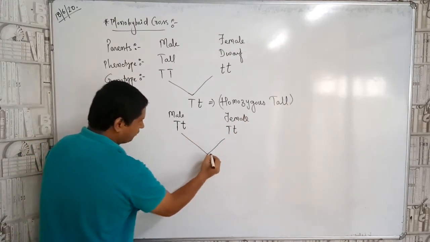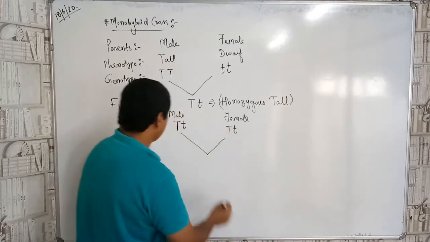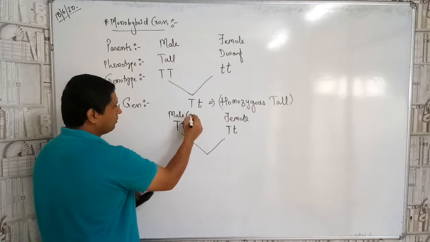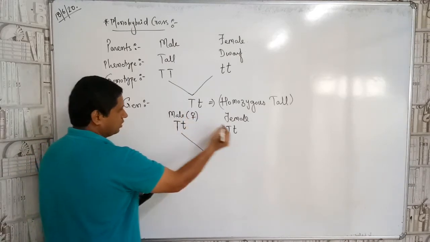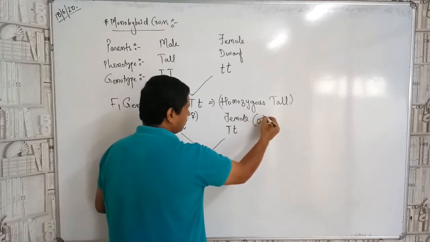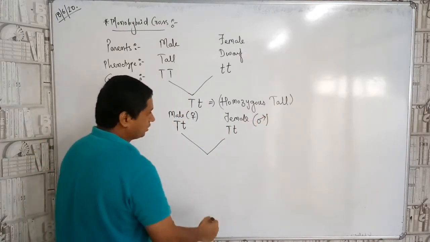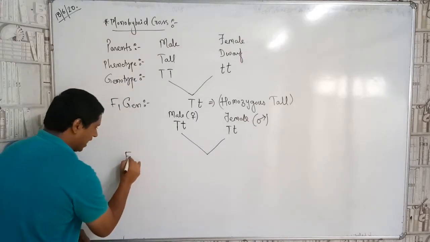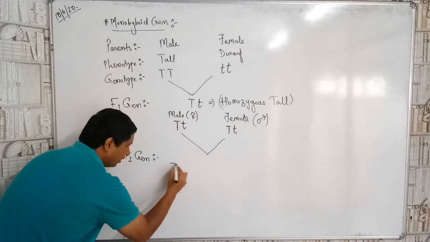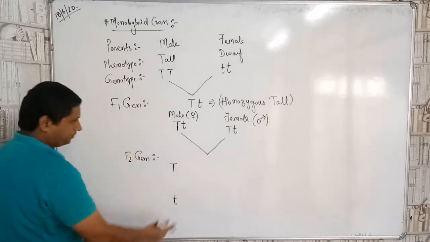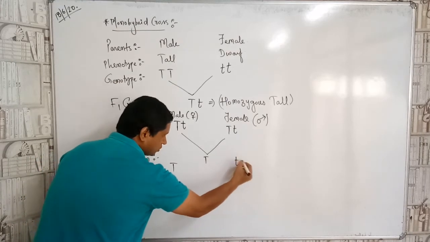Now in this case, what we shall do? We shall go for the making of the Punnett square. Now it is male, so what is the symbol coming over here? And the female, that is this one. Okay, now let us talk about the Punnett square, that is the F2 generation. So the male will come over here, capital T, small t, and the female, capital T, small t.